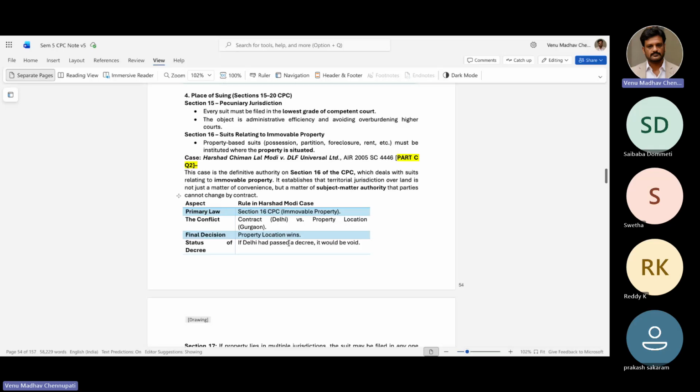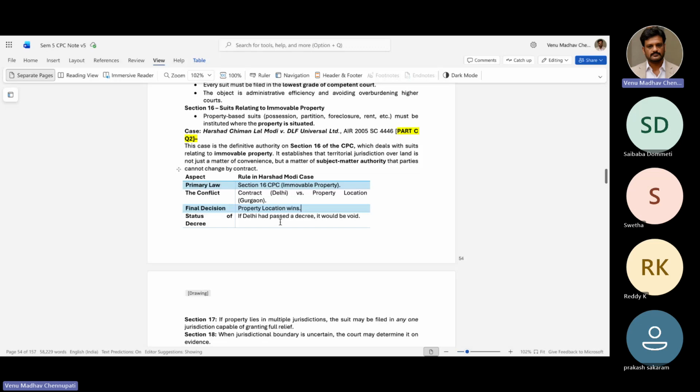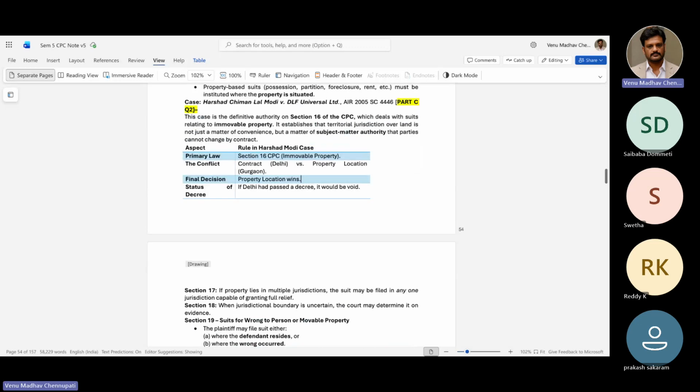The conflict is whether to file in Delhi or in Gurgaon court, where the property is. The final decision is that the property location decides. Gurgaon court will hear it. If the Delhi court had passed a decree, it would have been void. Okay, this is as per section 16.